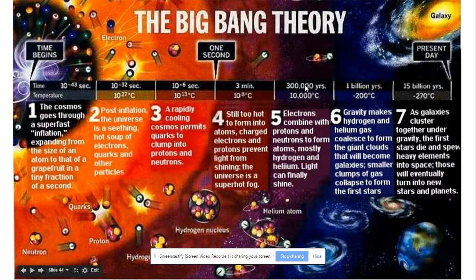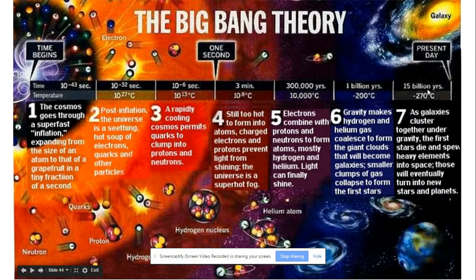Eventually, at about 300,000 years, things cooled down enough for protons, neutrons, and electrons to form together to create our lightest elements, like hydrogen, helium. Then, about 1 billion years after the Big Bang, we believe that gravity began to make hydrogen and helium come together to form giant clouds of gas and dust, nebulas, in order to form our first stars and create our first galaxies. All of this being held together through gravity.